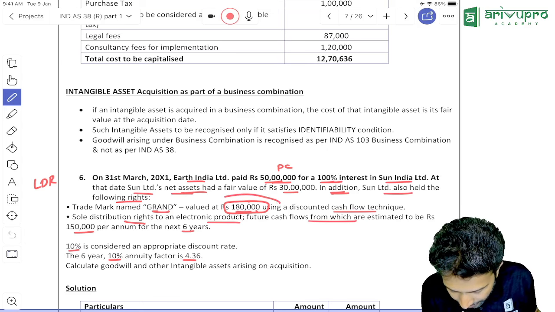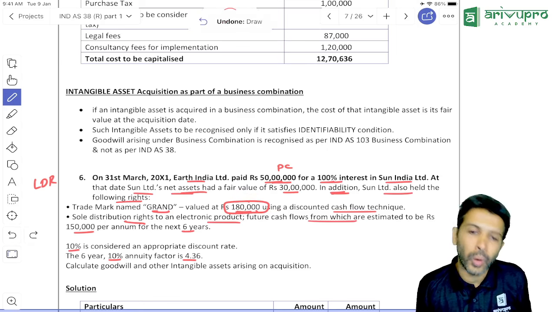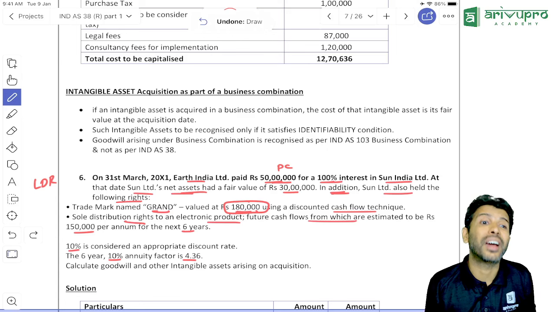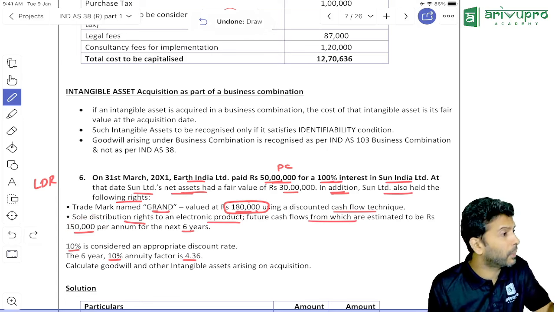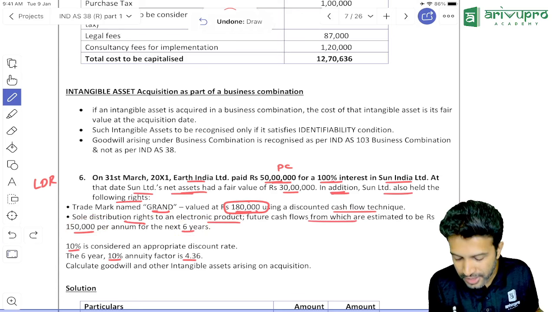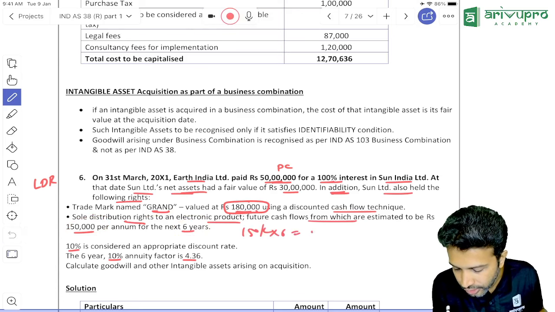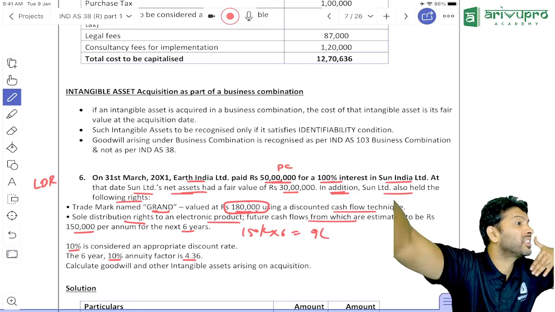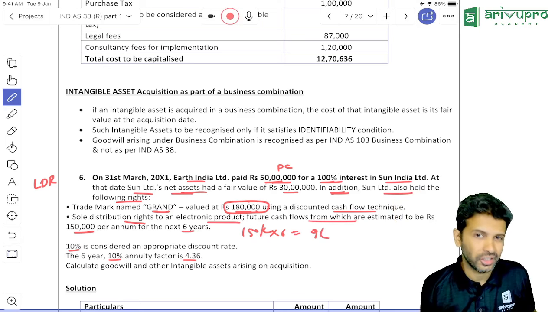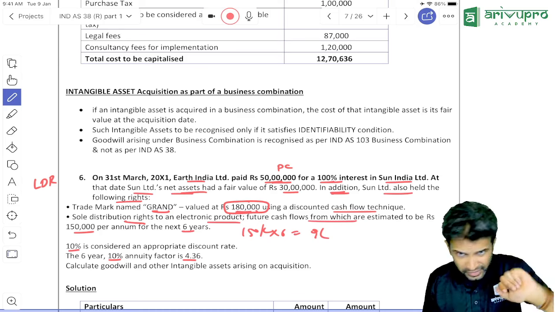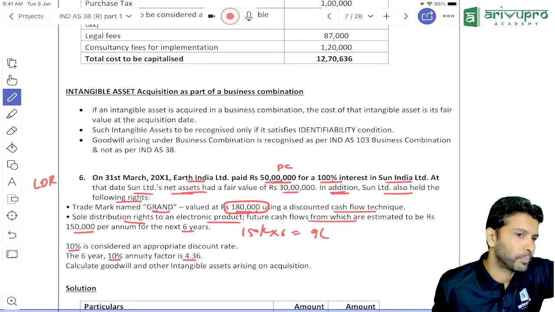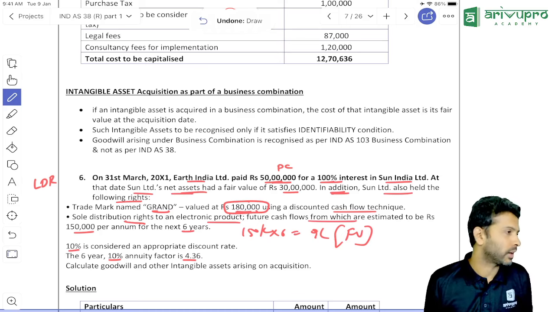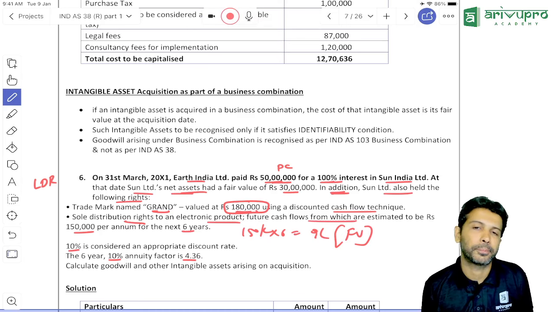But this trademark value is straight away given. How much is it? 1,80,000. It's a value today. But for the distribution rights, what is the value? You are getting 1,50,000 per annum for 6 years. Totally, how much are you going to get? 1,50,000 into 6 is 9 lakh. But is 9 lakh today's value or value over 6 years? Value over 6 years. We did the business purchase now, not after 6 years. So can I take 9 lakh rupees? No, 9 lakh is the future value. We need to find out the present value.